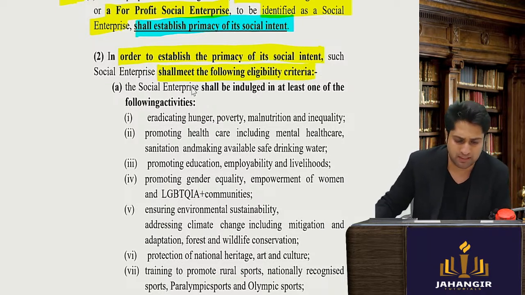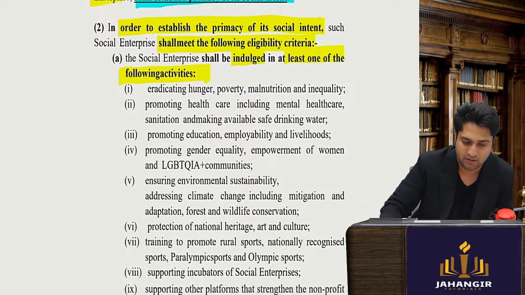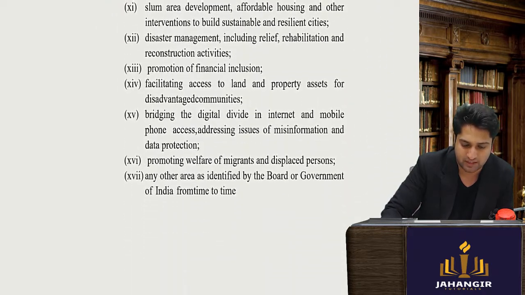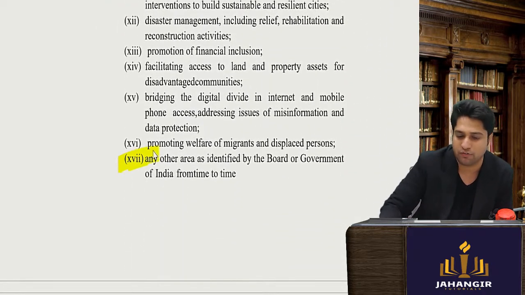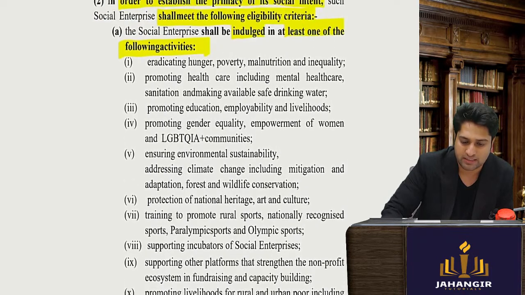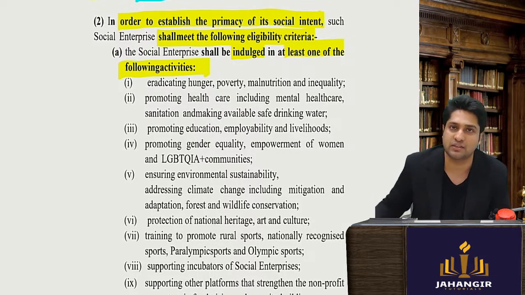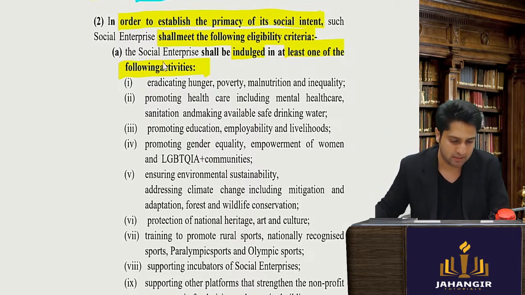Now, what is the eligibility criteria? The social enterprise shall be engaged in at least one of the following activities. Very, very important. There are around 17 activities. If a particular organization is involved in any of these, they can be recognized as a social enterprise.